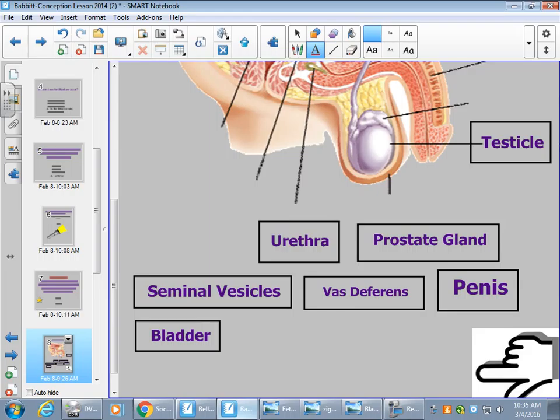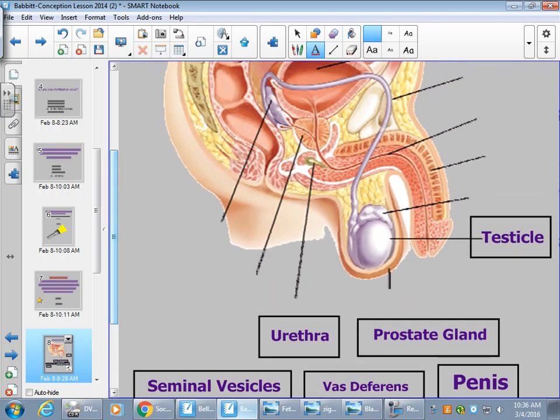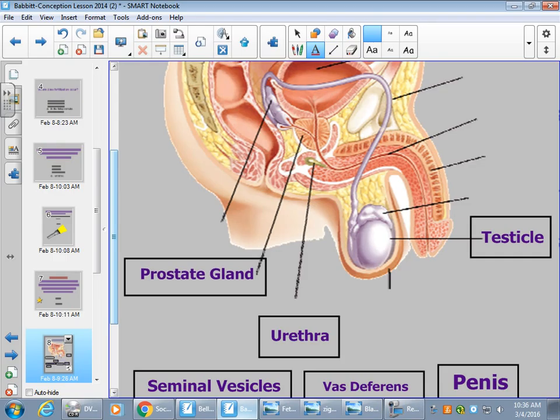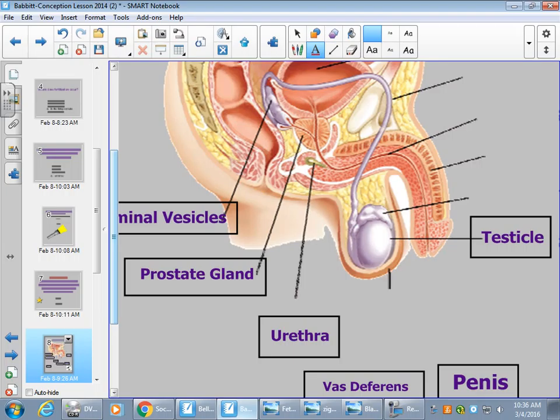What is this place where the sperm mature? Starts with the E, epididymis. It does have all the glands right here. We have gland 1, gland 2, and gland 3. This one is the size of a pea, this one's the size of a walnut, and this one looks like your pinky finger. The prostate gland is the middle one, the size of a walnut. The seminal vesicle is the first one, and this is the Cowper's gland.